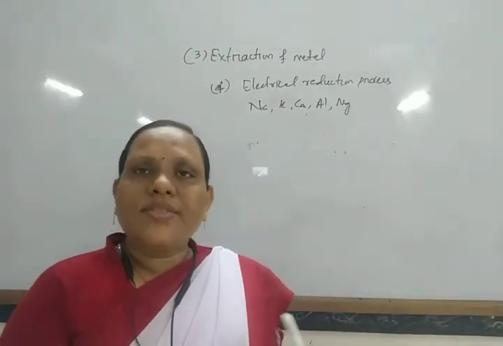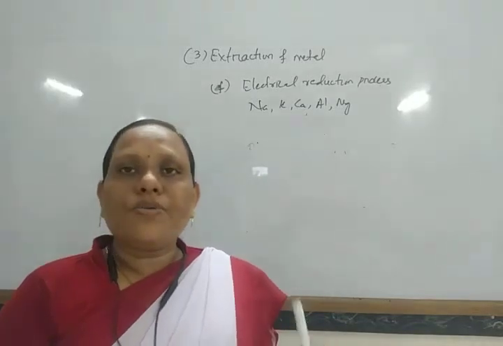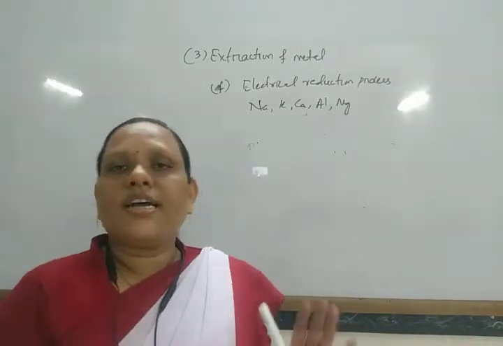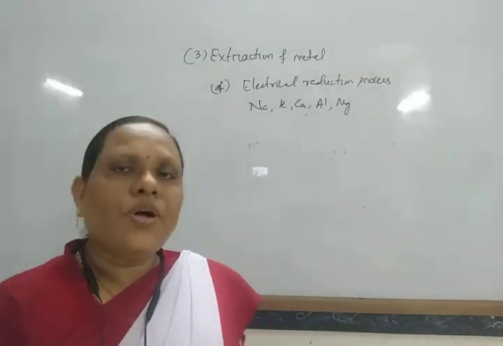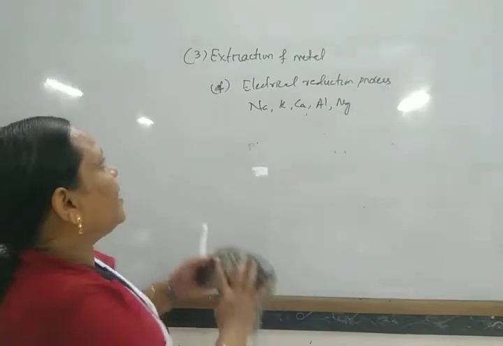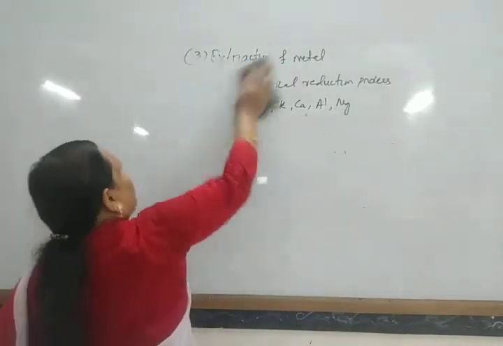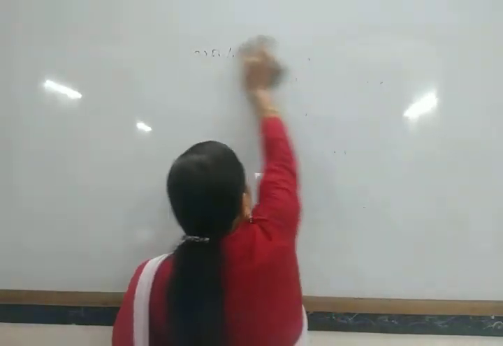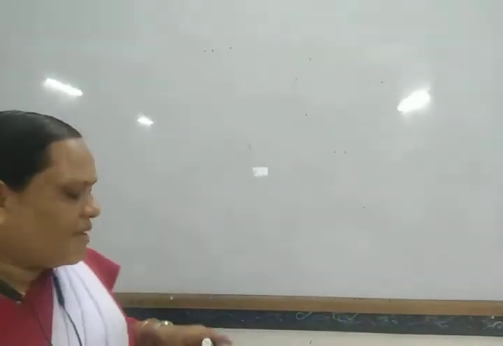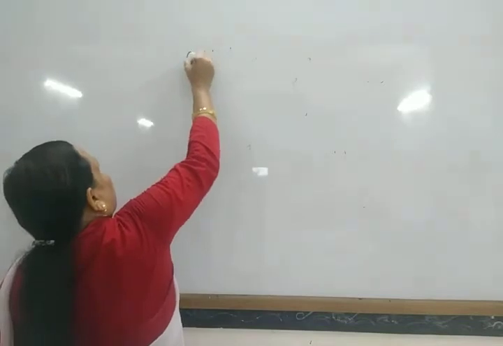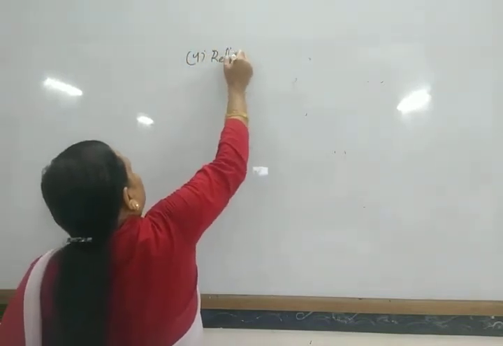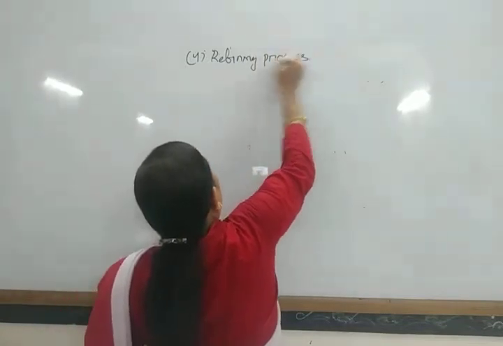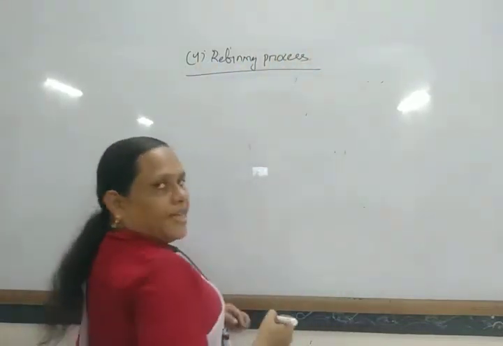So all these crude metals require refining to get the pure metal. The last step, the fourth step in the metallurgical process for the extraction of metal, is the refining process.